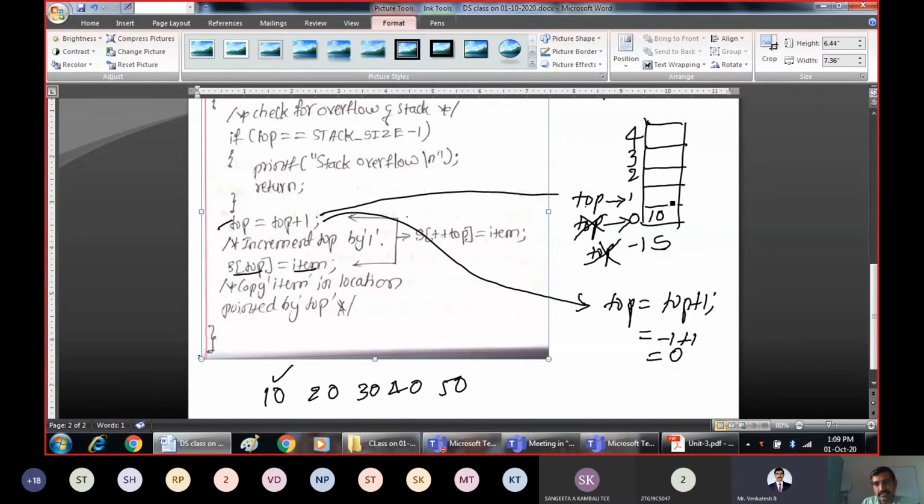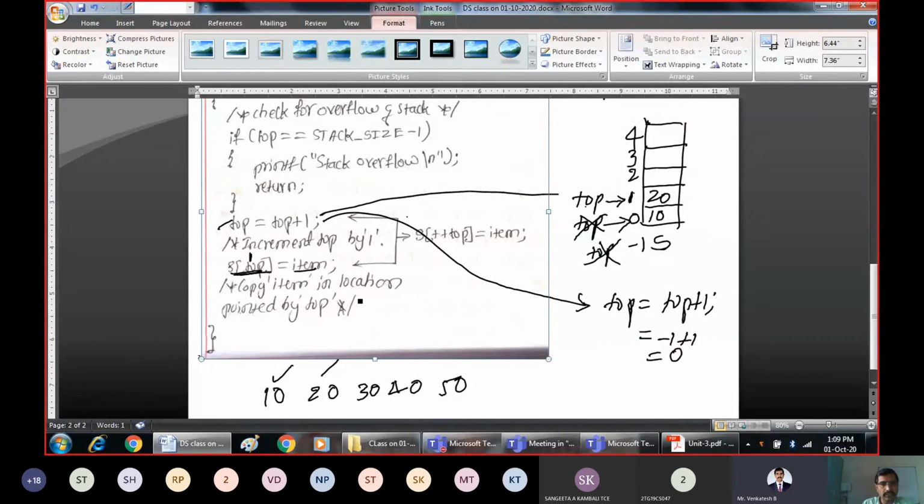Now how do you access this element? S is the name, and S of 1 is the index, so S of top. Top is 1, so S of 1 is equal to item. The second item is 20, so S of 1 is equal to 20, and 20 will get inserted at this location.